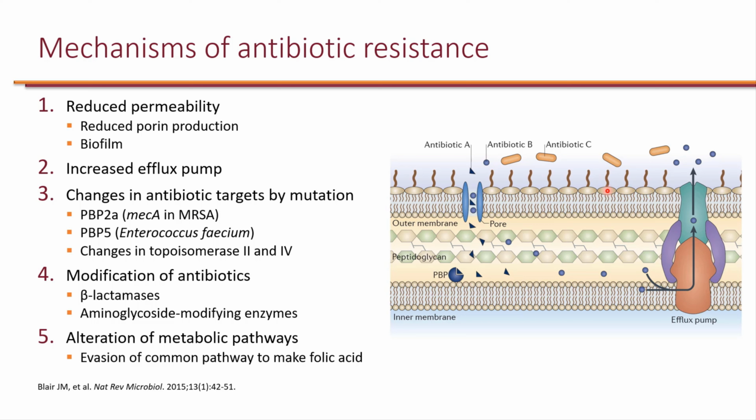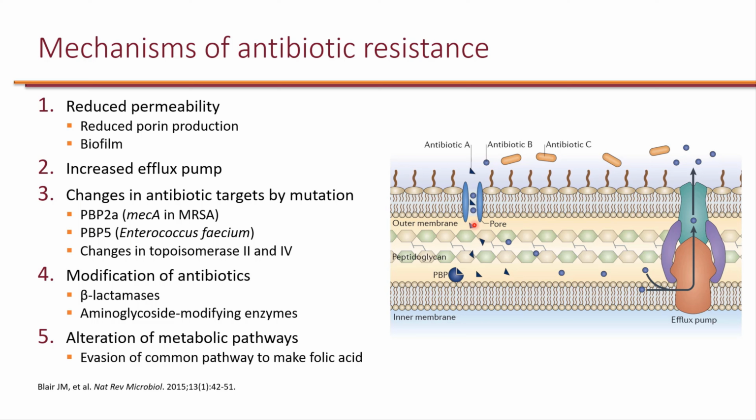Here are the common mechanisms of antibiotic resistance. Remember, for antibiotics to work, they need to get to the site of action. This provides several opportunities for the bacteria to prevent antibiotics from getting to the site of action. The first mechanism is reduced permeability. In this picture, we're looking at gram-negative bacteria with 2 membranes, so there's the inner and outer membrane. And for many antibiotics to get to the site of action, they need to penetrate through the outer membrane, often by going through a porin channel.